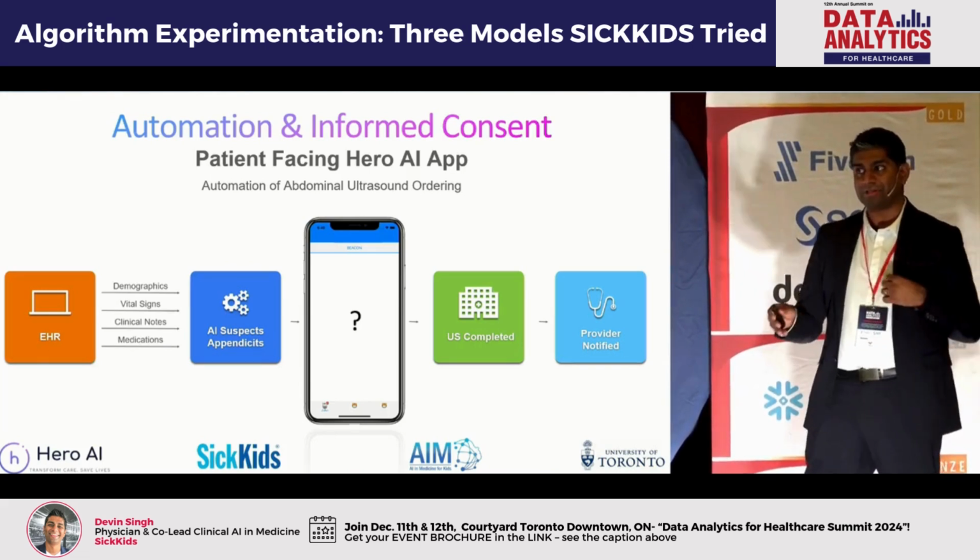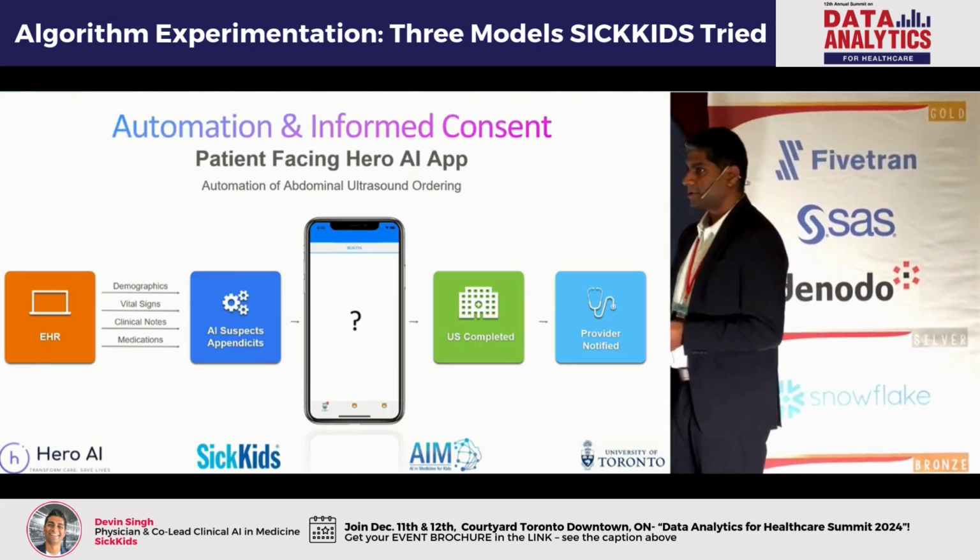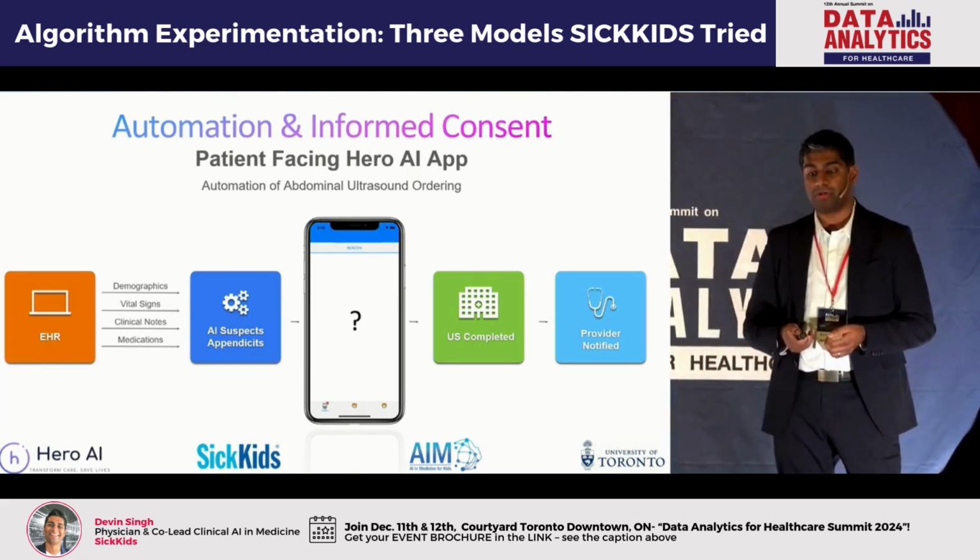I'll tell you, that definitely doesn't happen right now in healthcare. For sure, it doesn't. So really cool opportunity here that we need to flesh out.